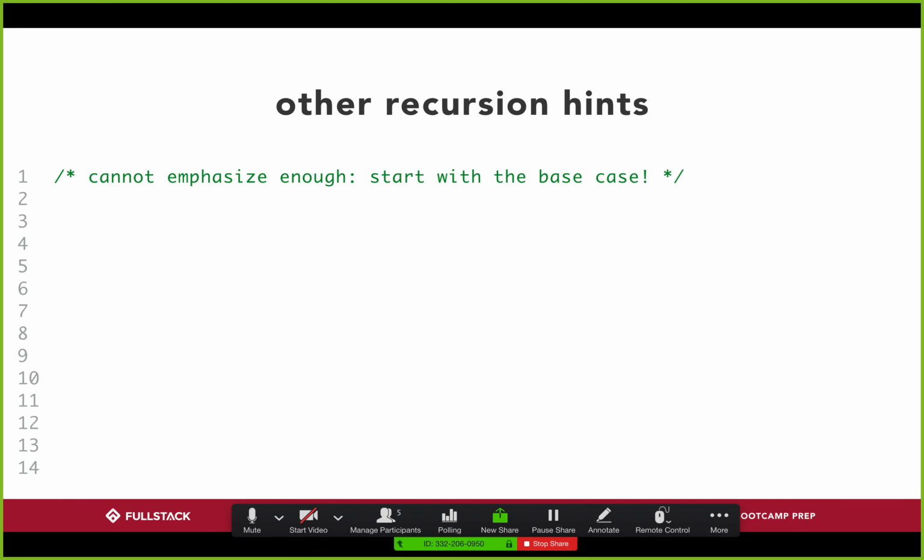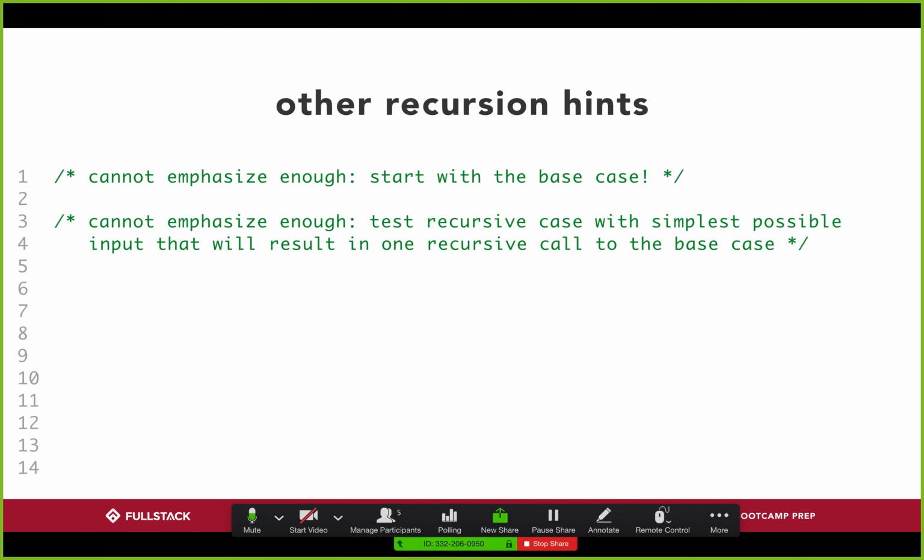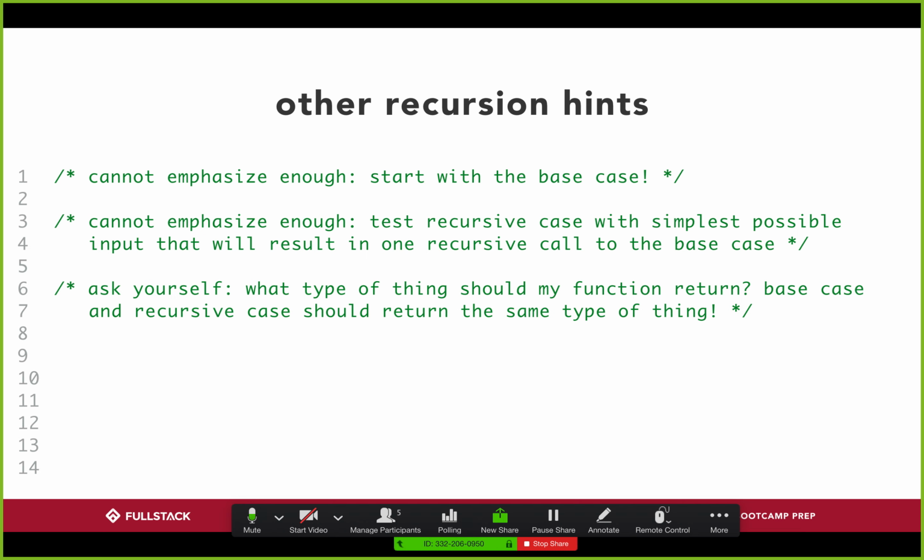Okay. Other recursive hints. Always have a base case, because that means you need to know when to stop. Test with an easy case first before you go on to harder cases. And the last thing is just don't confuse return with console logs, right? Return means passing a value back. And so whenever you're writing a recursive function that needs to pass values back to each other, always use return. On the other hand, if you're just printing out values, console logs is probably going to be fine.